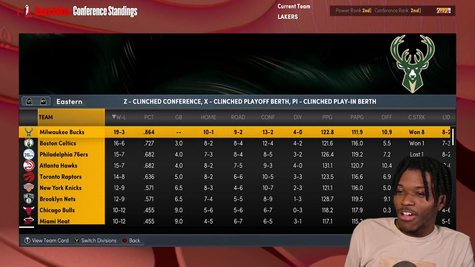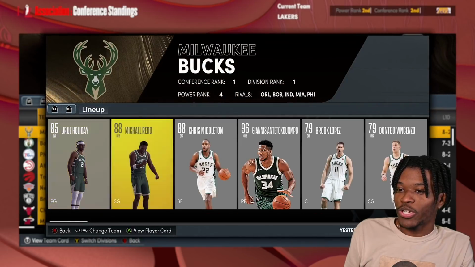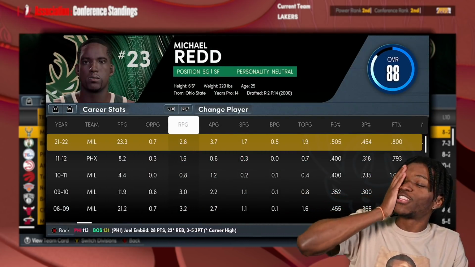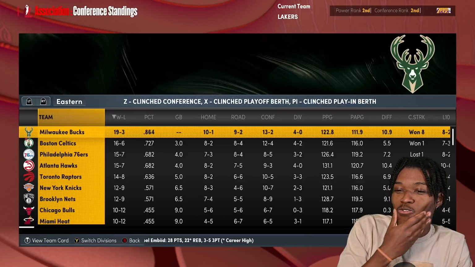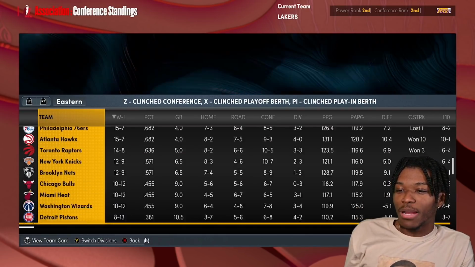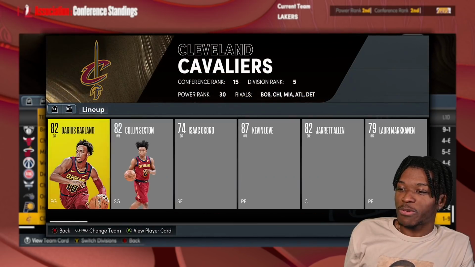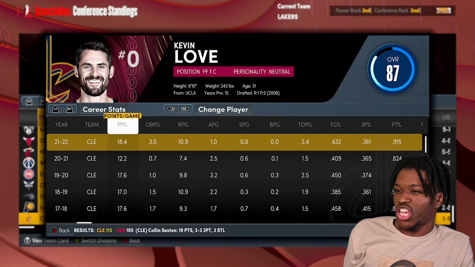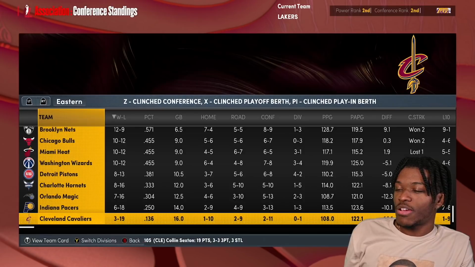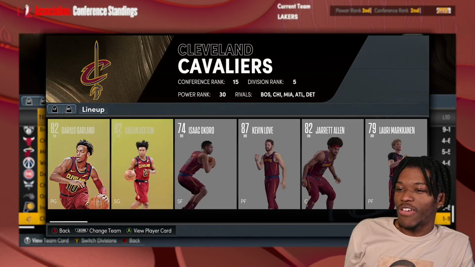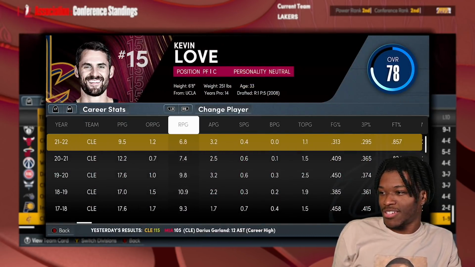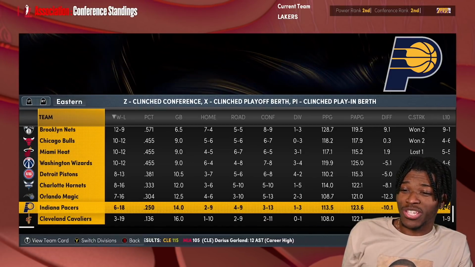Let's see the Eastern Conference. The Bucks only have 3 losses. Look at Michael Redd, 23, 3-3. Okay, Michael Redd. At the bottom of the conference, we have the Cavaliers because double Kevin Love has not worked out. Good Kevin Love is only averaging 18 and 11. What is bad? We didn't even see what bad Kevin Love is averaging. Bad Kevin Love is averaging 9, and he's shooting 30% from the field.